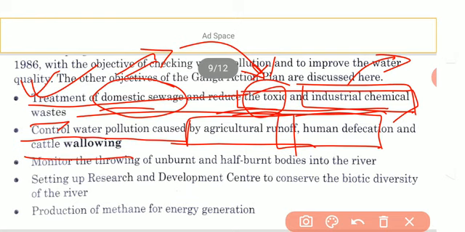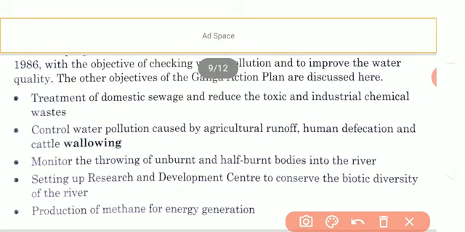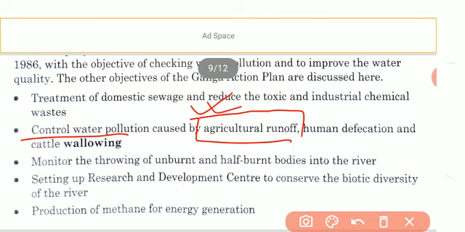Next, control water pollution caused by agricultural runoff, human defecation and cattle wallowing. It means we can control water pollution by reducing agricultural runoff, that is, by reducing the use of fertilizers, by reducing the discharge of human feces or latrines, and by preventing cattle from moving into the water body.